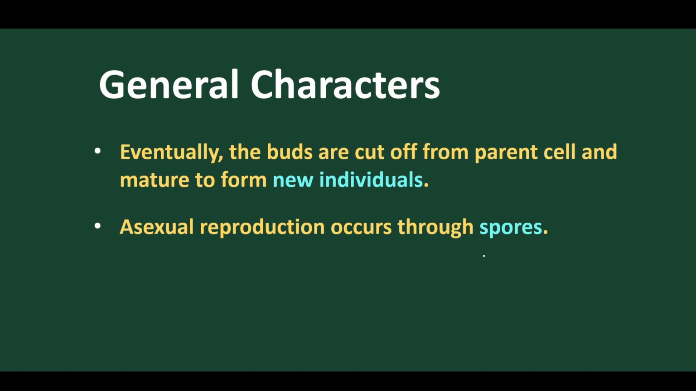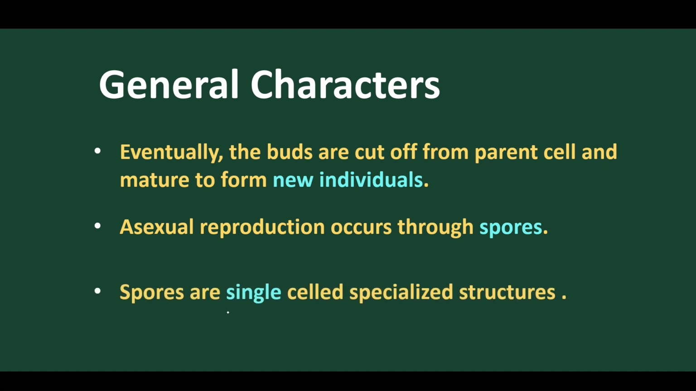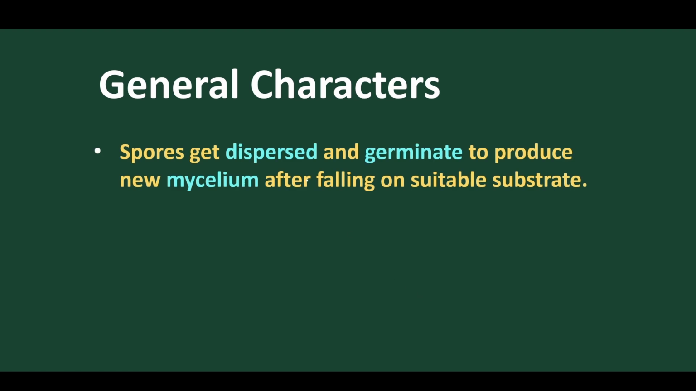Now we will discuss asexual reproduction, which is mostly by means of spores. Spores are single-celled, specialized reproductive structures. Why specialized? Because they are only meant for reproduction, to maintain the generation and give new individuals after germination. Spores get dispersed and germinate to produce a new mycelium.